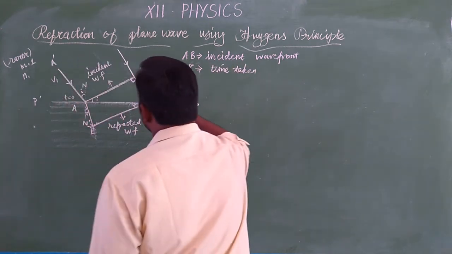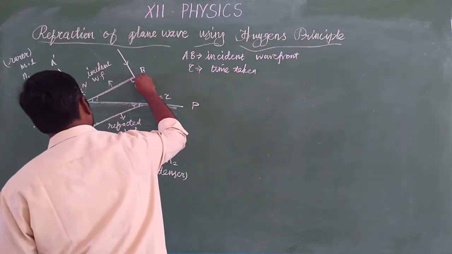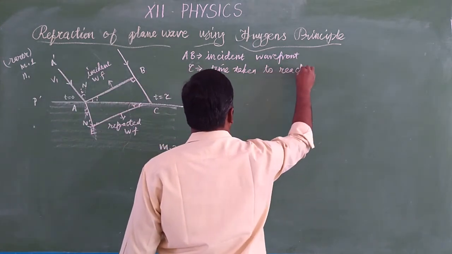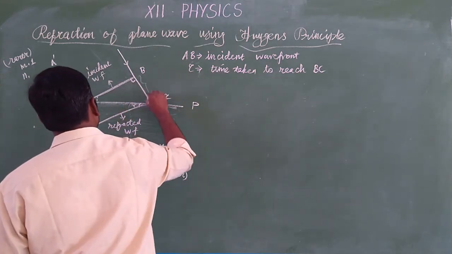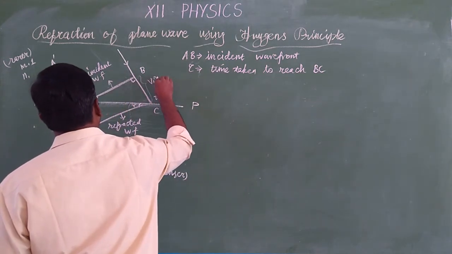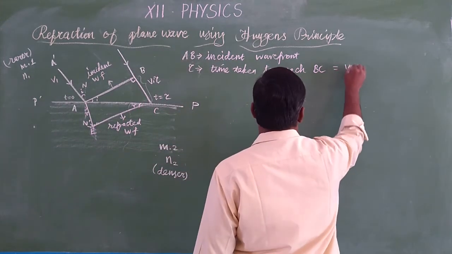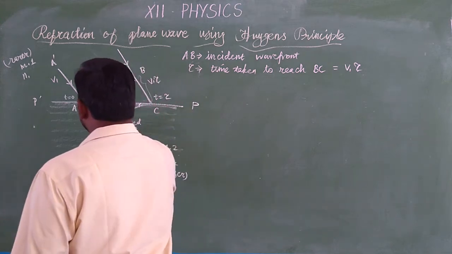Tau is the time taken to reach BC. So BC is equal to V1 tau, because the distance is towards the radius. And then CE is a tangent plane.